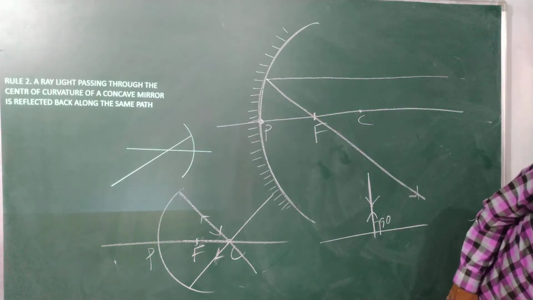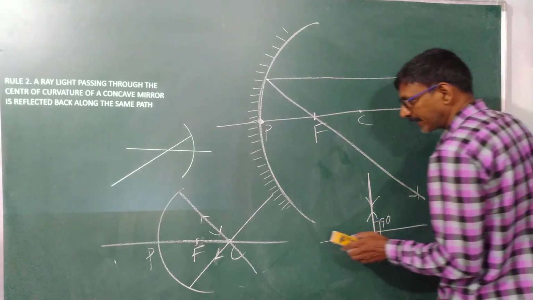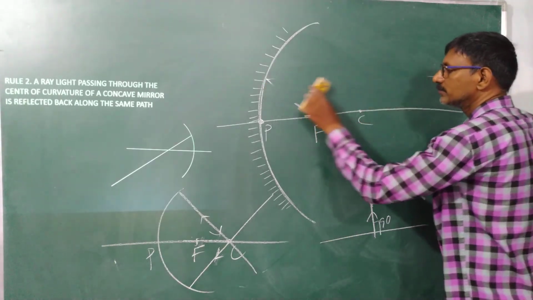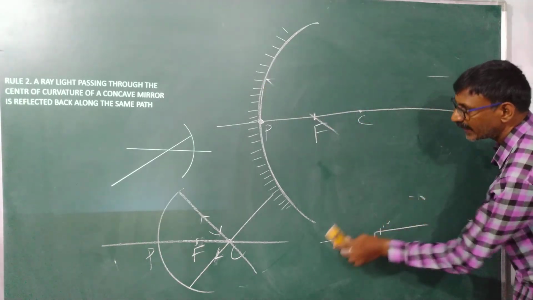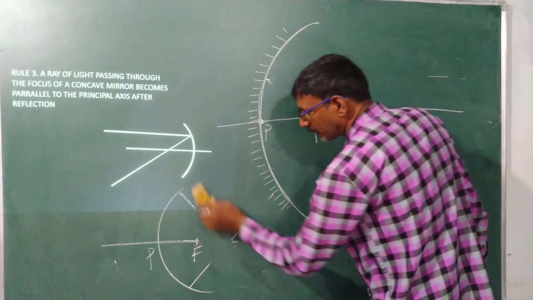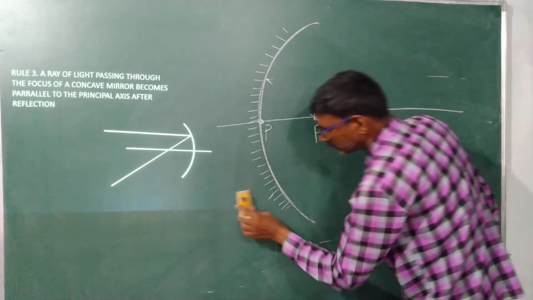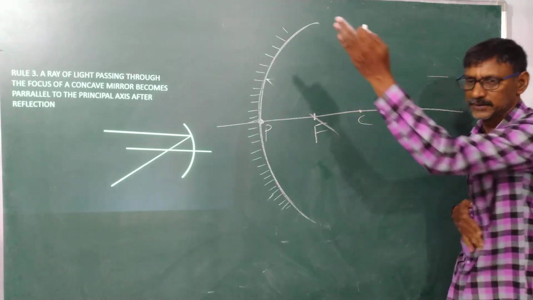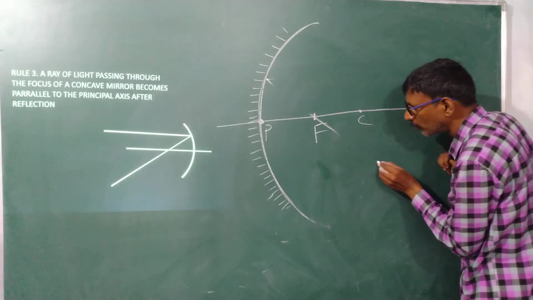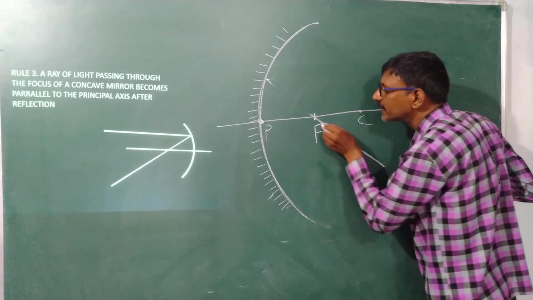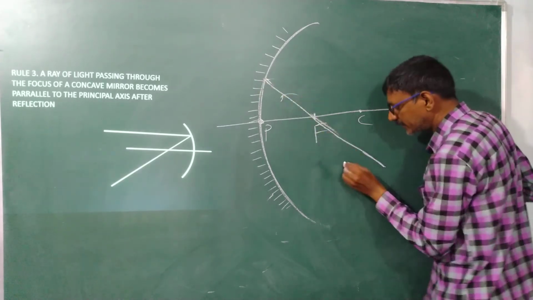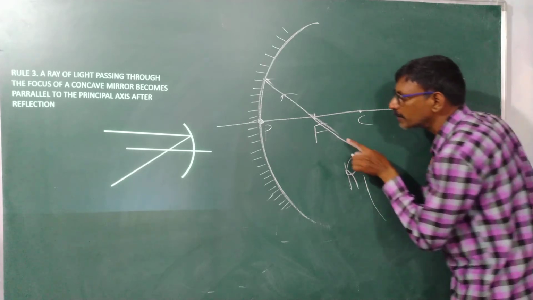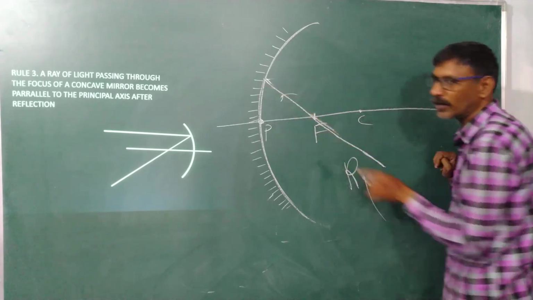These help us to find the next one. See here, suppose my ray is passing through the focus. Suppose it is going this way. This is my ray R1 passing through the focus.